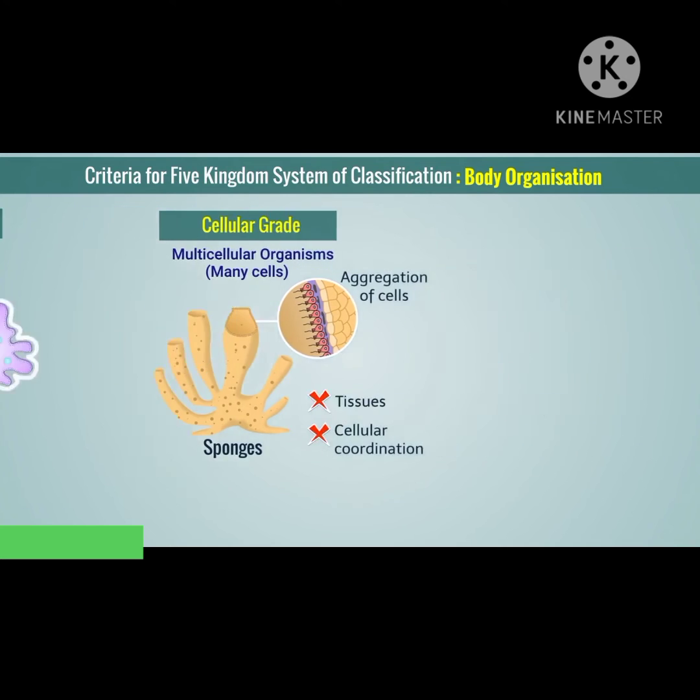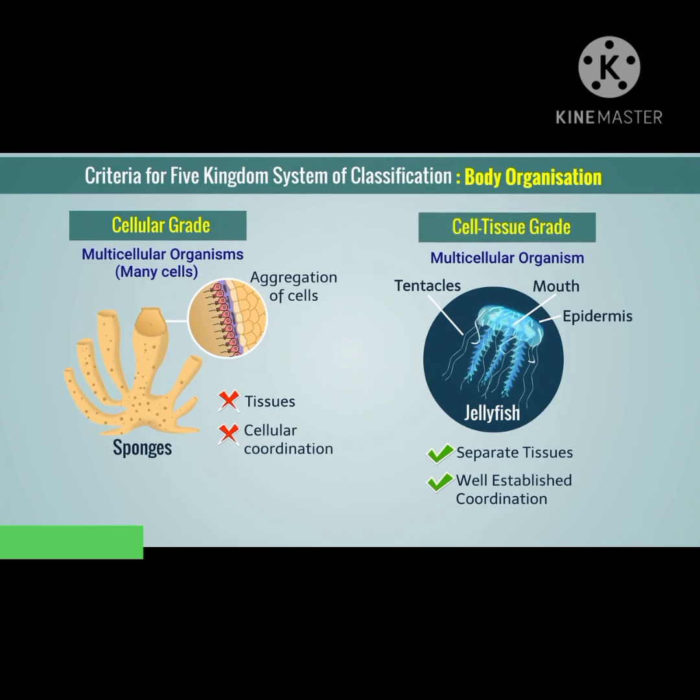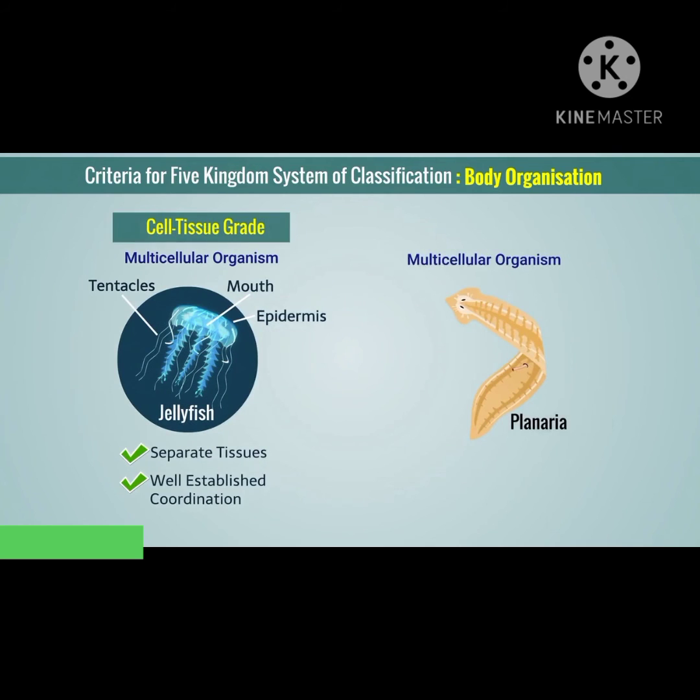In some multicellular organisms such as jellyfish, there are separate tissues to perform various body functions. There is well established coordination between these cells. They show cell tissue grade organization. In some multicellular organisms such as planaria, tissues are organized to form some organs.